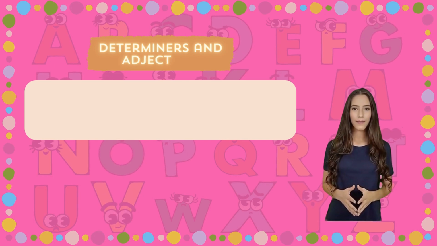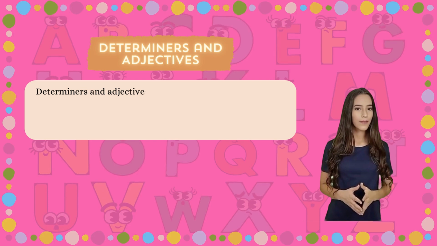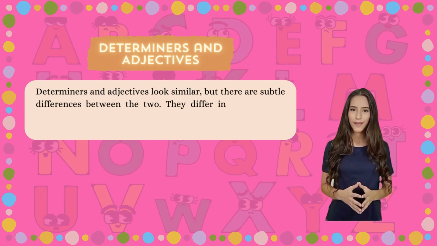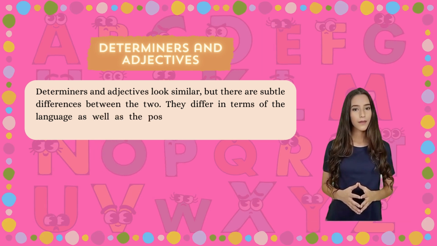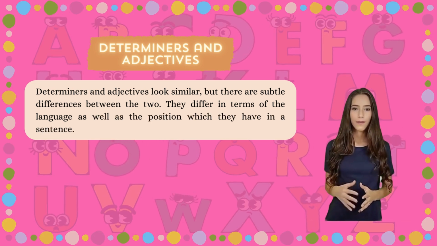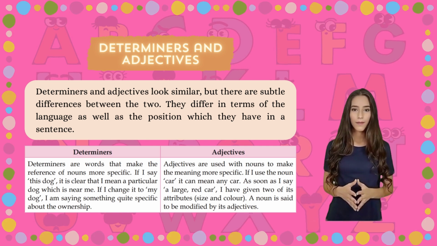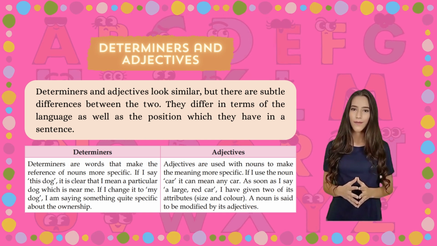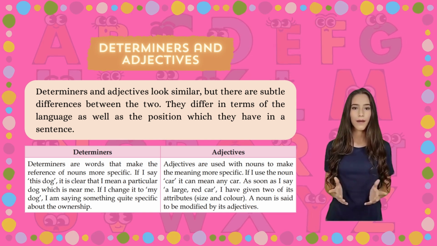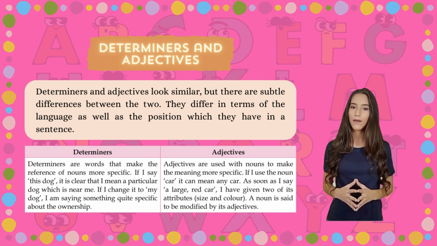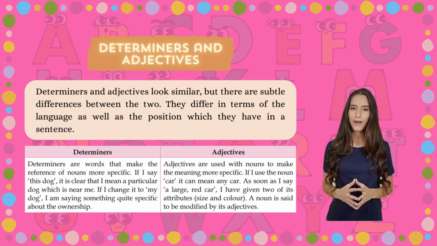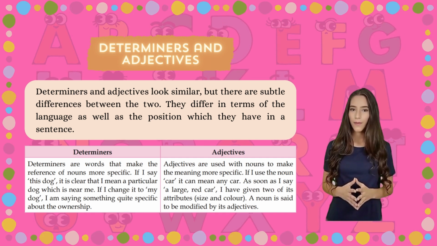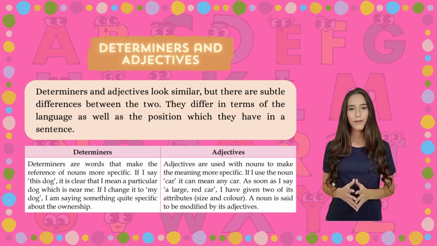Determiners and adjectives. Determiners and adjectives look similar, but there are subtle differences between the two. They differ in terms of the language as well as the position which they have in a sentence. Determiners are words that make the reference of nouns more specific. If I say, this dog, it is clear that I mean a particular dog which is near me. If I change it to, my dog, I am saying something quite specific about the ownership.